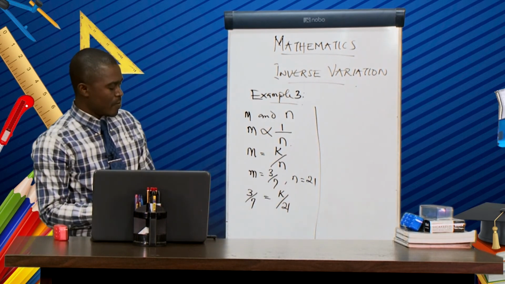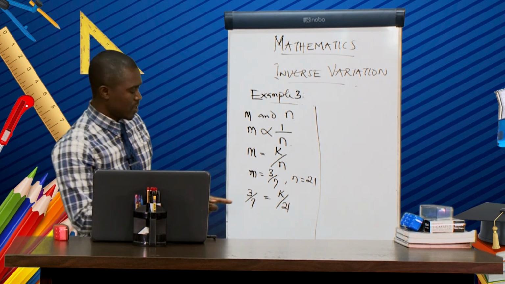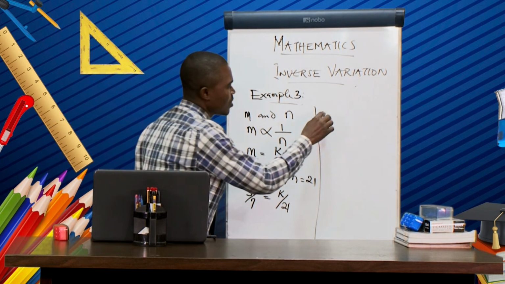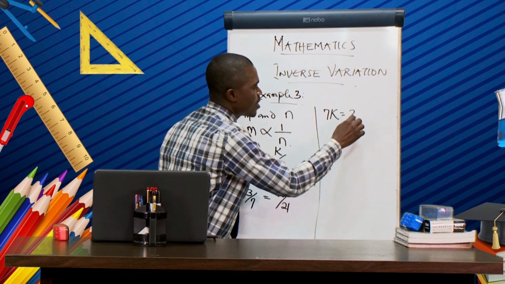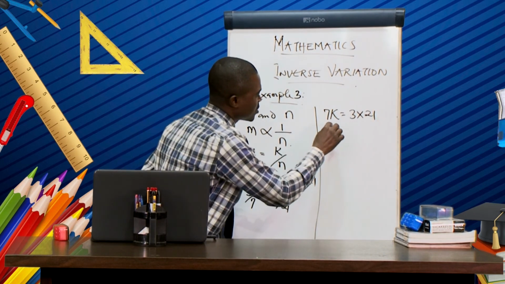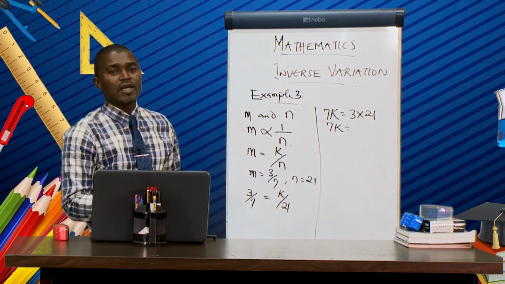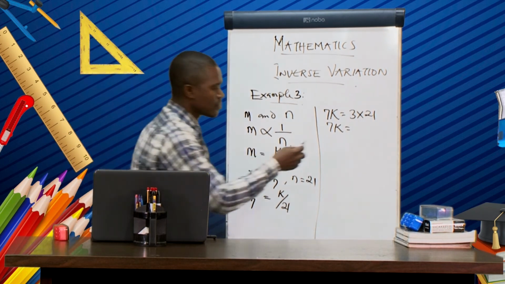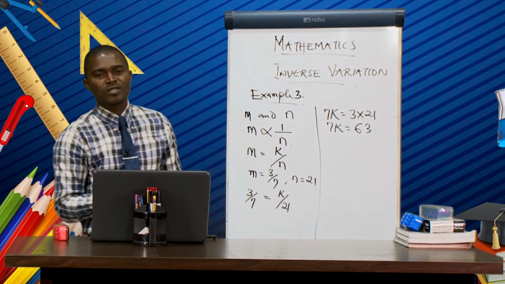And from here, we are going to cross multiply. When we cross multiply, we are going to have 7k equal to 3 multiplied by 21. And 7k now, 3 times 21, that will give us 63. So we have 7k equal to 63.